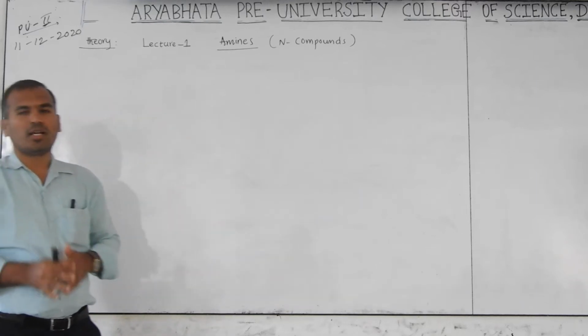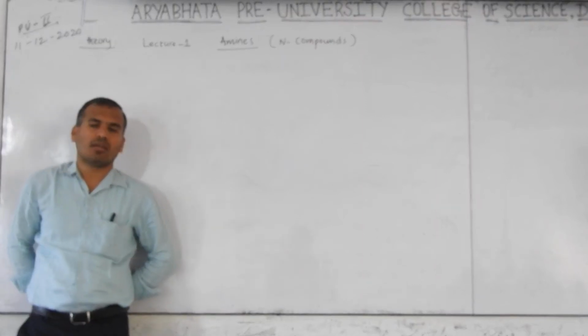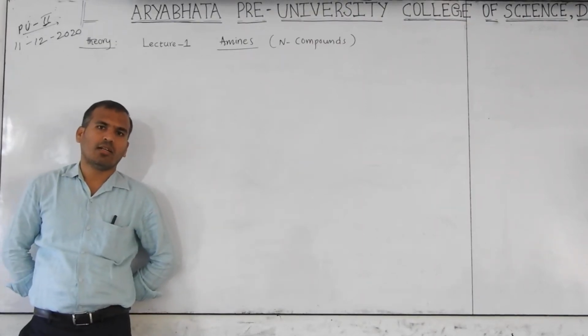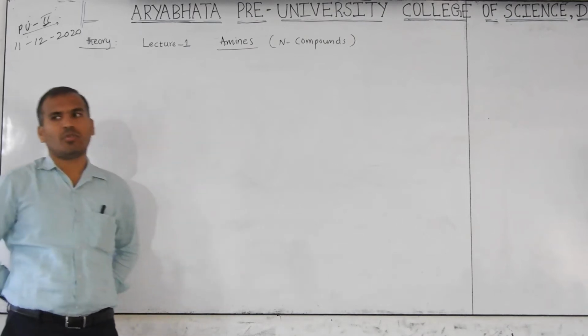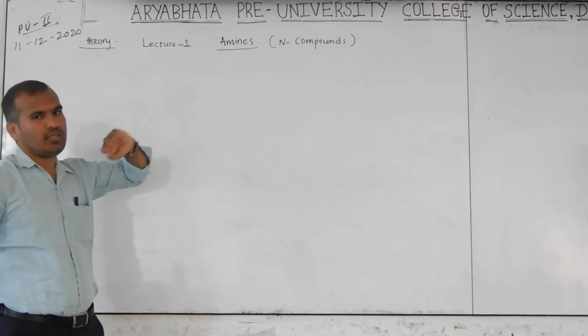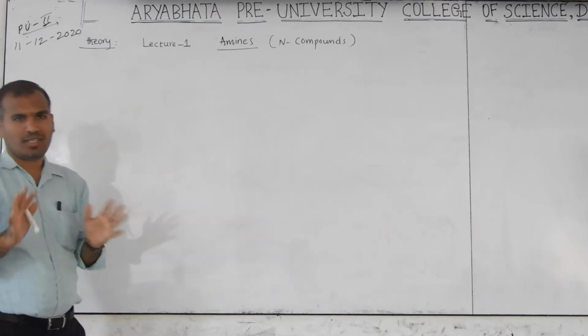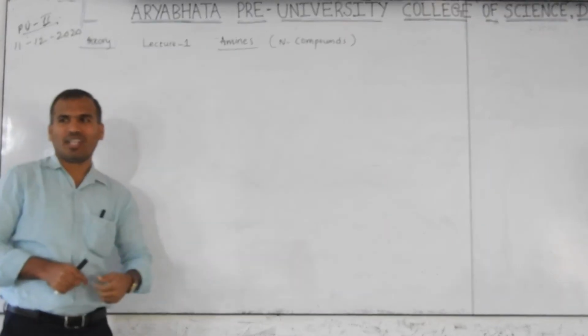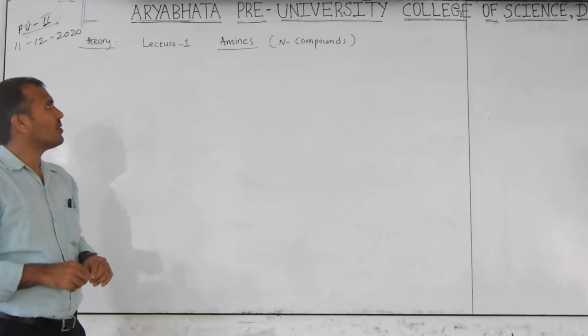Now, we already completed the organic chemistry chapters: haloalkanes, alcohols, phenols and ethers, and aldehydes, ketones and carboxylic acids. The next one is nitrogen compounds. They are called amines. This is only theory to consider, and somewhat at a competitive level also.